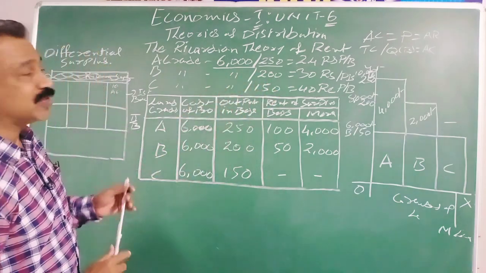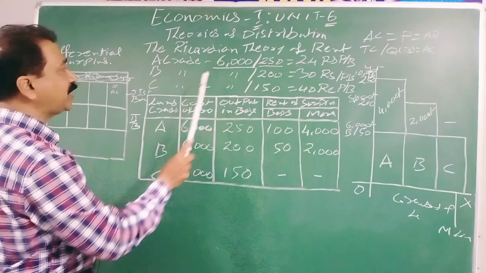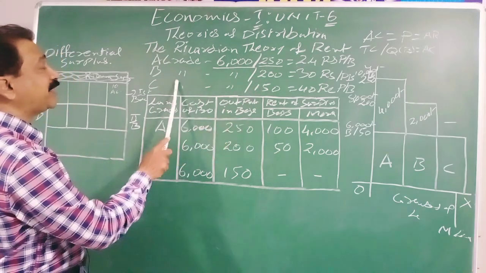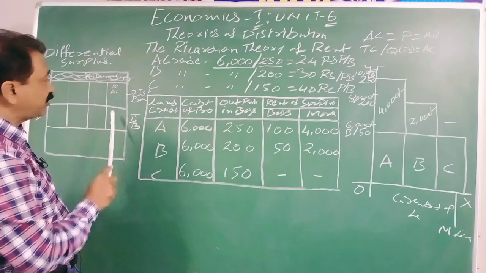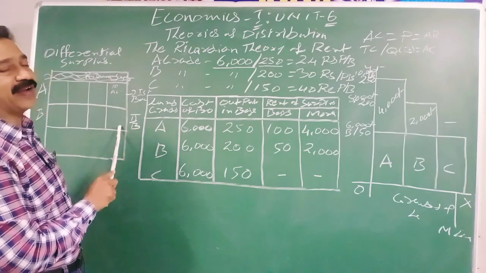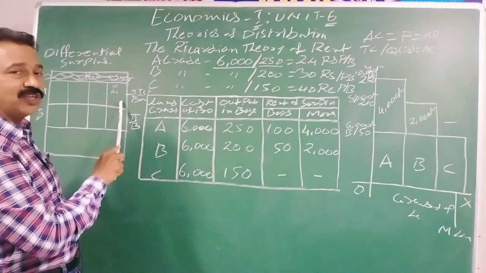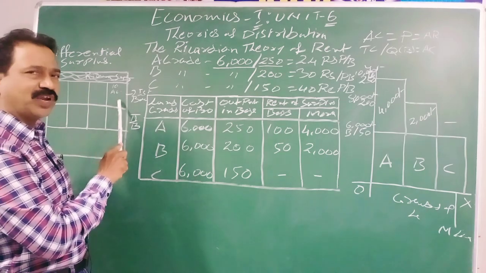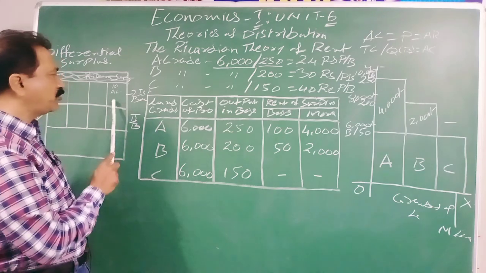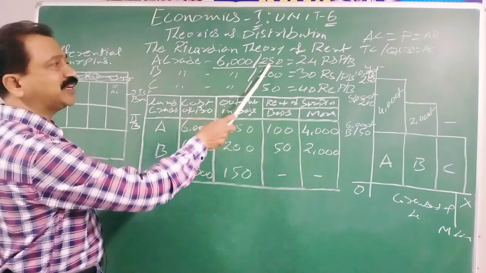Why? First batch produced 250. Second batch produced only 200, because B grade land is away from the river system and has less fertility than A grade land. A grade land is A grade, naturally output will be more. B grade is B grade, output will be less. Here we can see the difference.